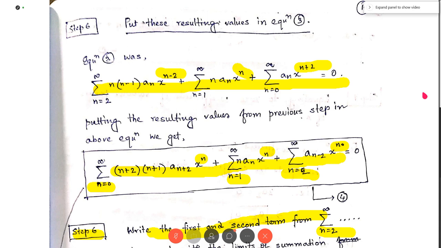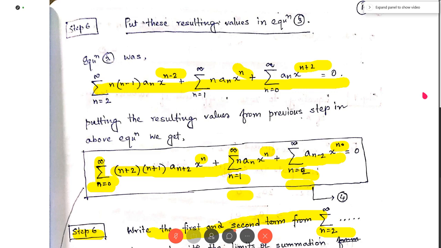So I want to write each summation from a single point. Here, in the first term the summation starts from n equal to 0, the second term from n equal to 1, and the third term from n equal to 2. Now my job is to write each summation from n equal to 2. The first starts from n equal to 0, but I have to write it from n equal to 2. The second starts from n equal to 1, I have to write it from n equal to 2, and the third is from n equal to 2.